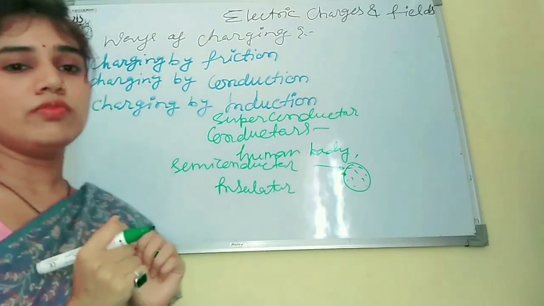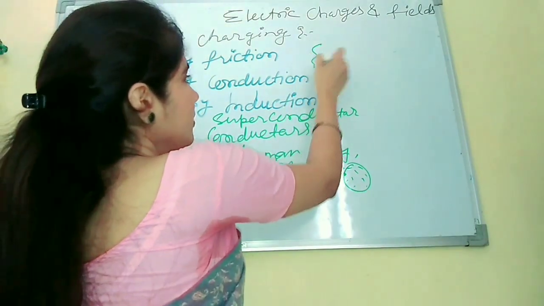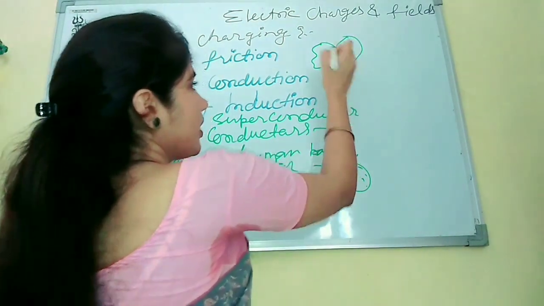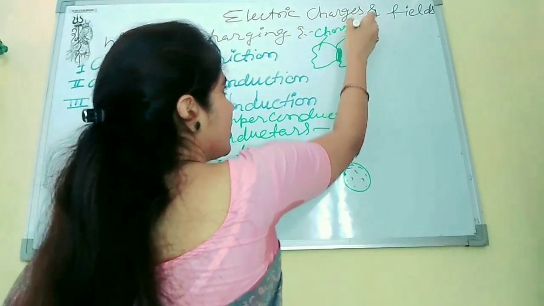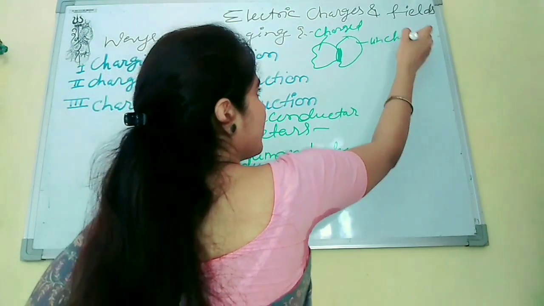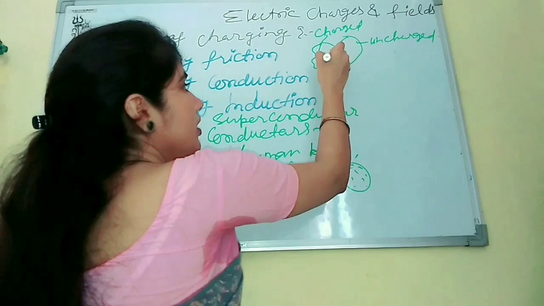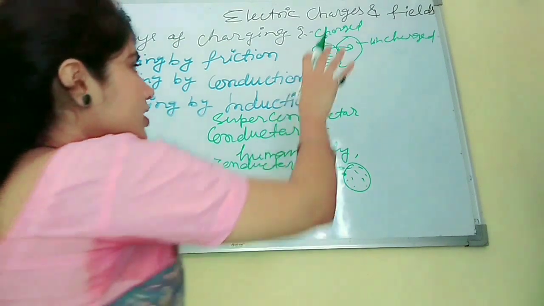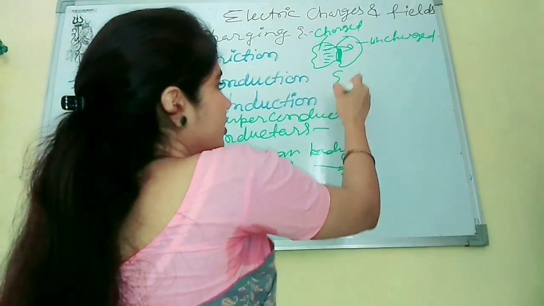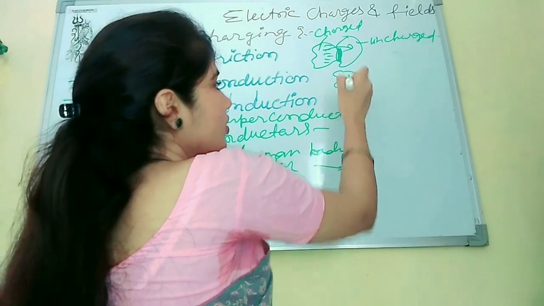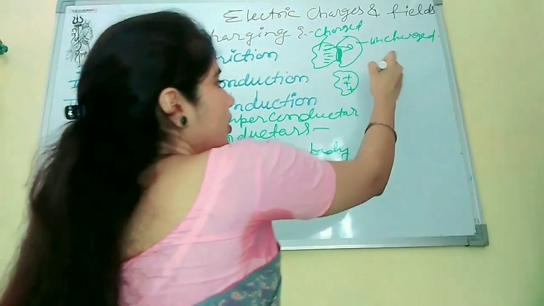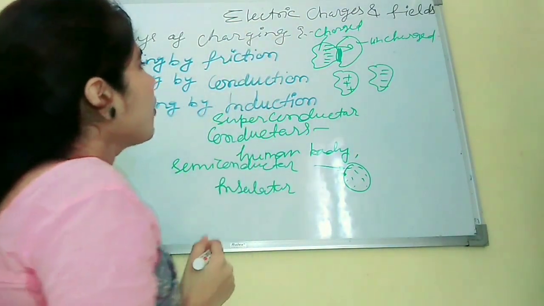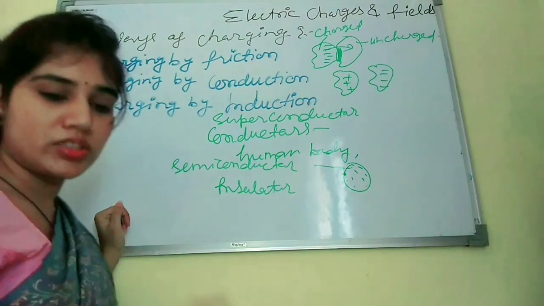In friction, what do we do? We just rub a charged body with an uncharged body. So what will happen? The electrons will transfer from the charged body to the uncharged body. And if we separate both the bodies, the first body will get positively charged because all electrons are transferred to the other body, and that will become negatively charged. Very simple.